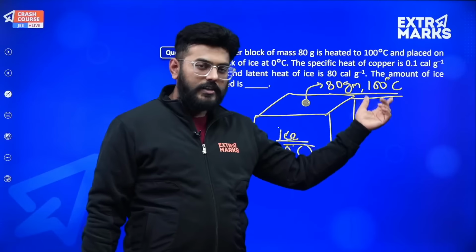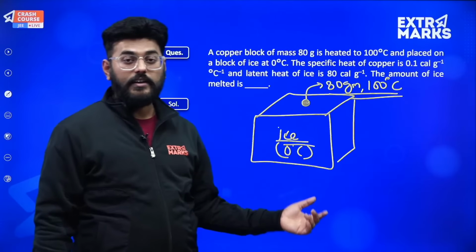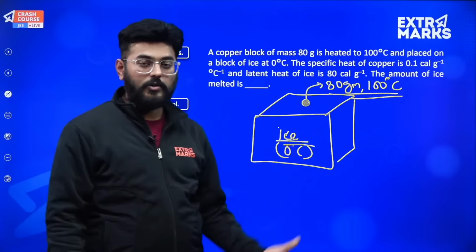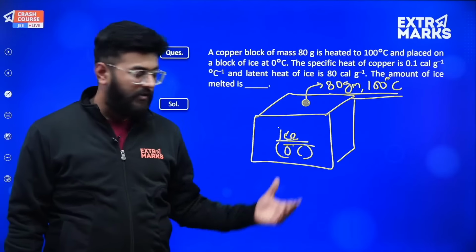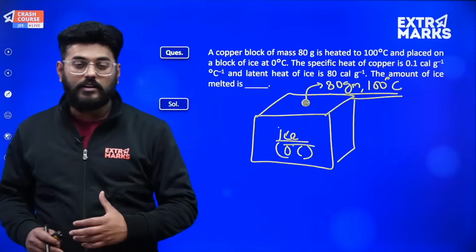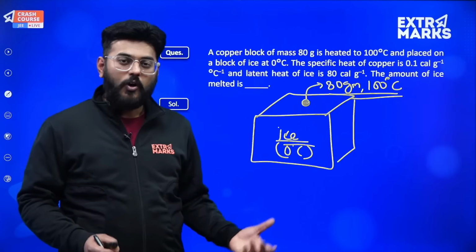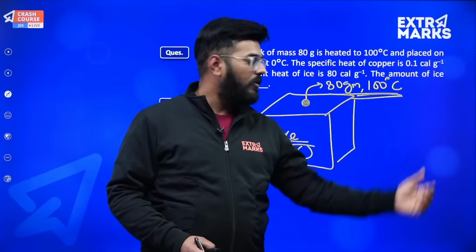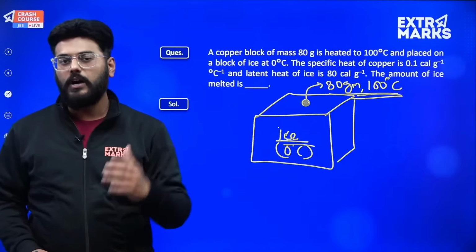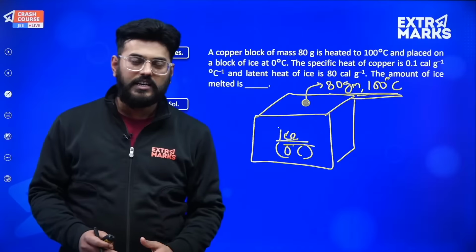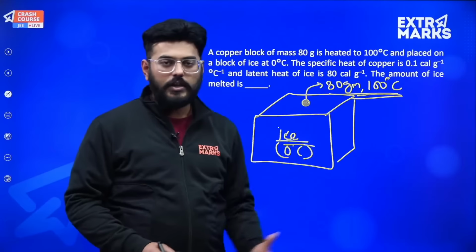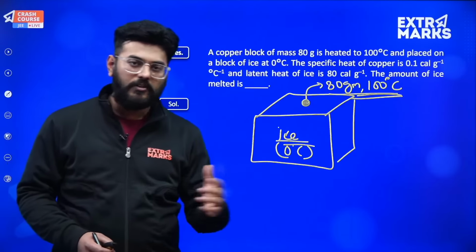So its temperature will reduce till a point where no amount of energy has to be given to ice. And when will it occur? We have a big chunk of ice. There is no limitation at all on the amount of ice which we can melt. So obviously one has to sacrifice, that is copper. So its temperature will be reduced from 100 degree centigrade till 0 degree centigrade, and that will be the point when equilibrium in temperature has occurred and no amount of heat exchange will occur.